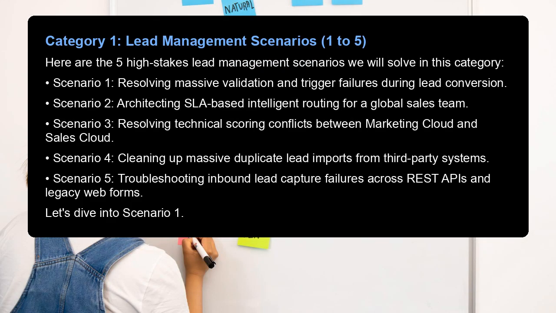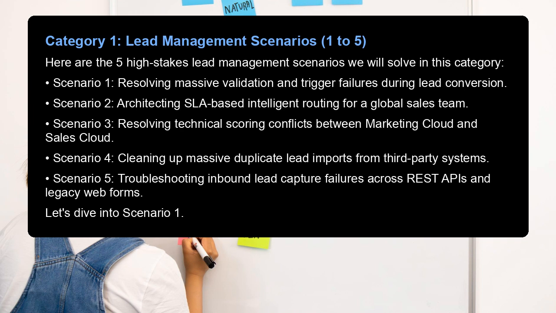Category 1, lead management scenarios 1 to 5. Here are the 5 high-stakes lead management scenarios we will solve in this category. Scenario 1, resolving massive validation and trigger failures during lead conversion. Scenario 2, architecting SLA-based intelligent routing for a global sales team. Scenario 3, resolving technical scoring conflicts between Marketing Cloud and Sales Cloud. Scenario 4, cleaning up massive duplicate lead imports from third-party systems. Scenario 5, troubleshooting inbound lead capture failures across REST APIs and legacy web forms.